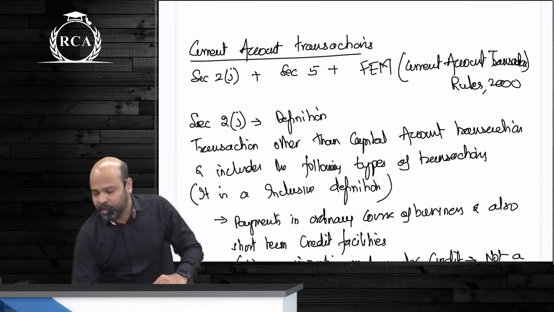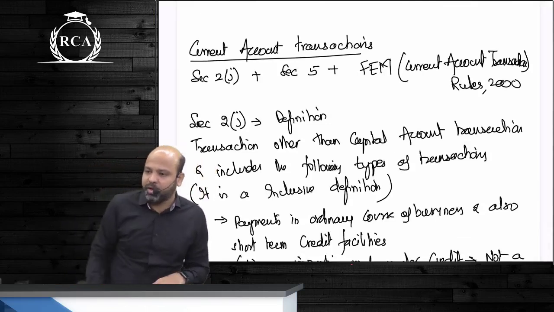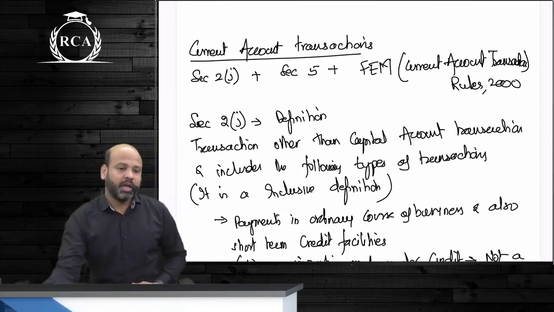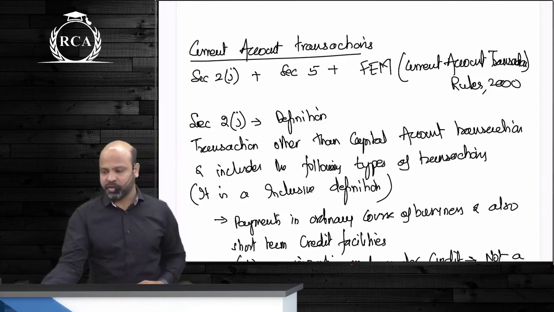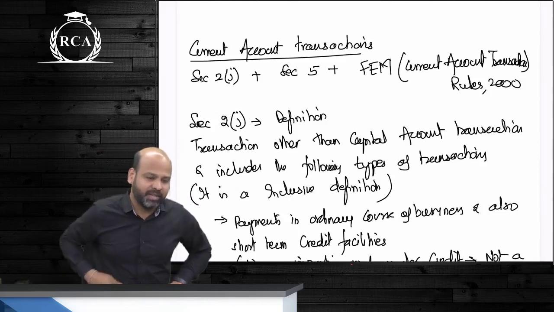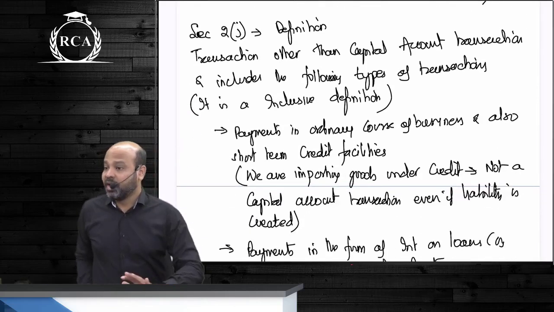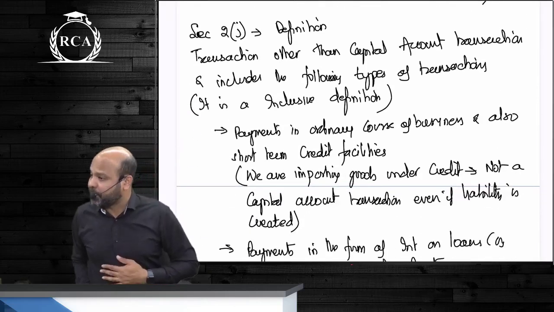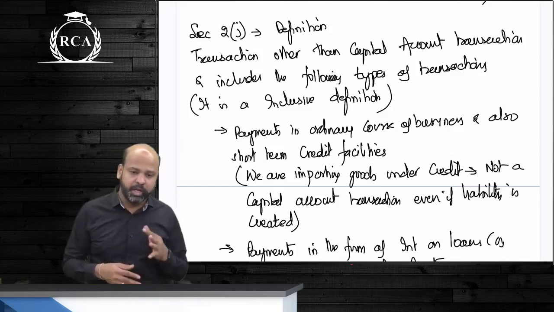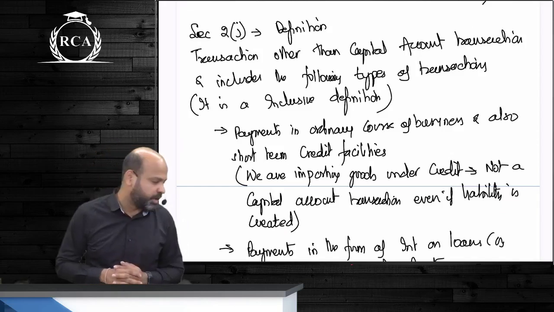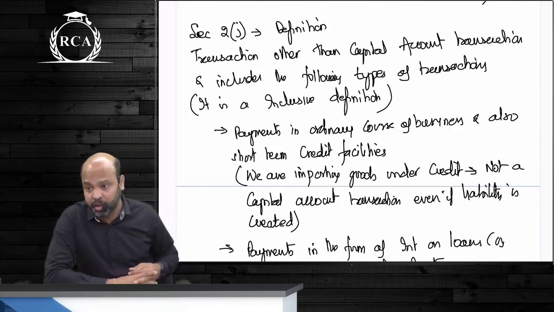Rules are given, matlab provision beta is under section 5, and rules have been prescribed as such, guys, under the capital account transaction rules. Section 2J beta states that a current account transaction is anything that is other than a capital account transaction, and they specifically included 4 things beta, but it's an inclusive definition. Anything other than this also will be included.